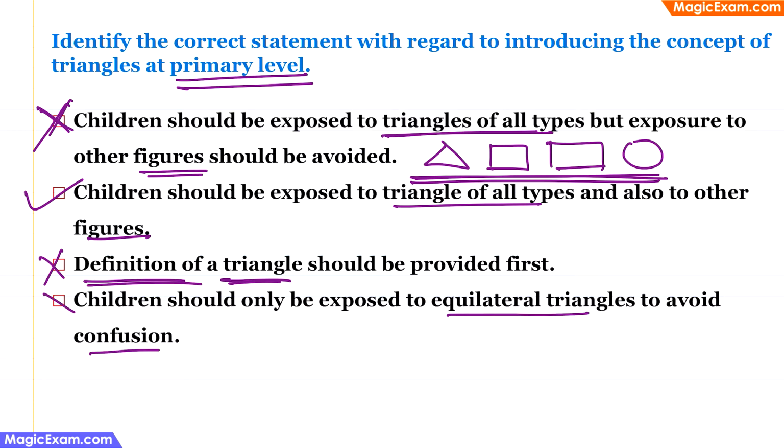This is an incorrect statement because a triangle is a triangle for a small child. If it has 3 corners and if it has 3 sides, then that is a triangle, and you don't have to expose them only to equilateral triangles or not to scalene triangles or not to isosceles triangles. So this is an incorrect statement.